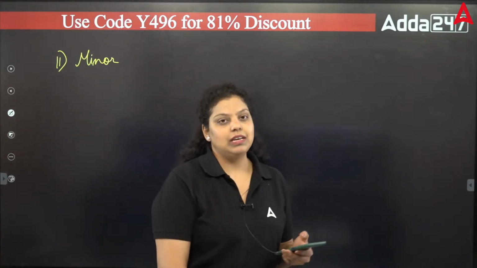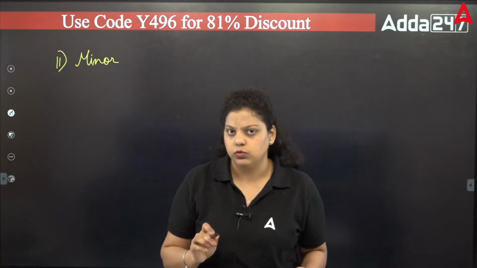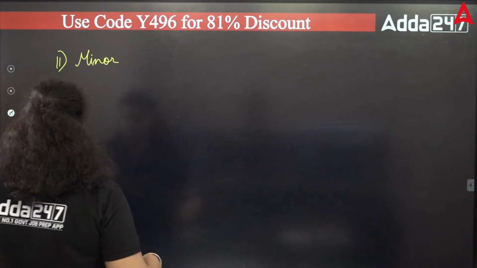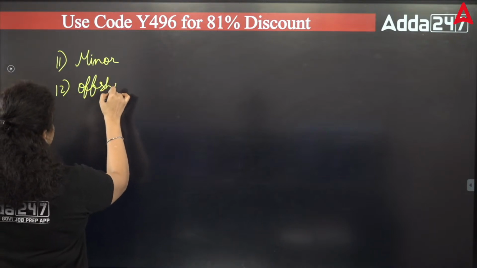In shift 1, it was asked under which particular act a minor is defined, and 2 questions were there on the minor account. In this shift also, a minor question has been asked. Apart from this, offshore banking has been asked, the type of banking.